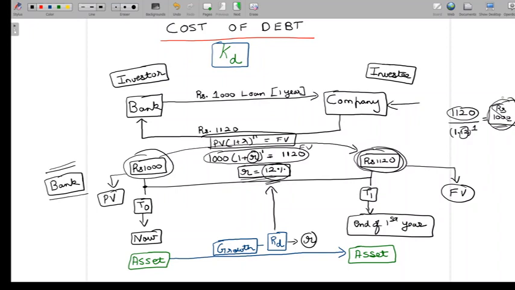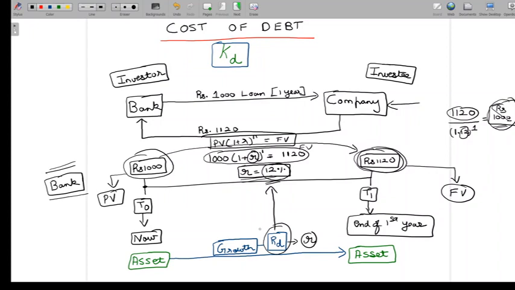So from the perspective of the investor, if I know what is the future value of my investment, and by that what do I mean? If I know what is the cash flow, future value of the cash flow from my investment, and I know what is the return on my investment here. Since we're talking about debt, we are talking about return on debt investment.